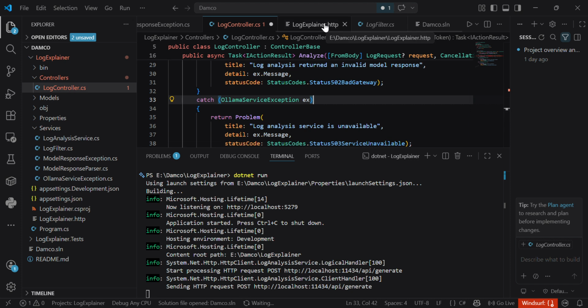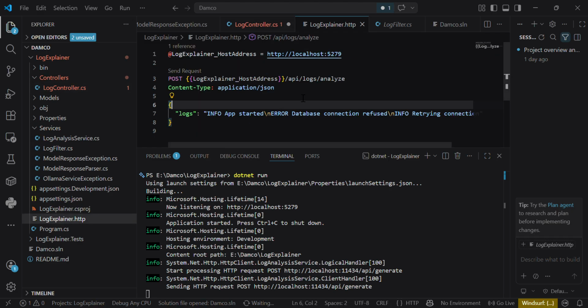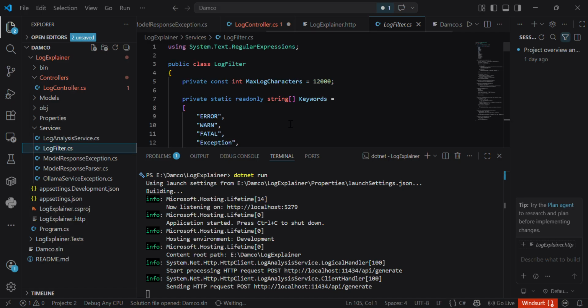When I send the request, the API receives the logs and passes them through the log filtering service. So here is the log filtering service.